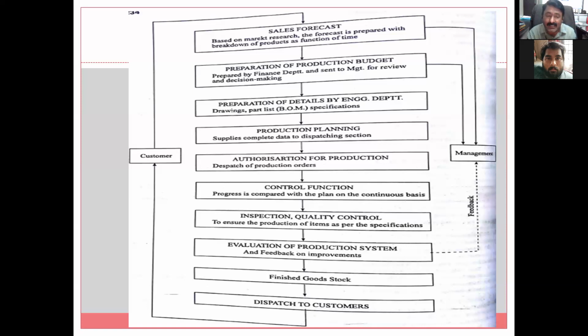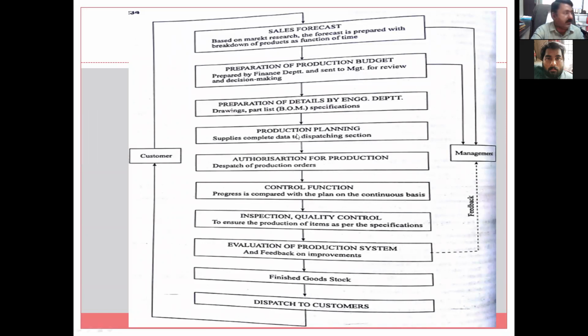And drawings, what are the different tolerances? If you take any of the parts, what are the tolerances for that part? What is plus and minus? What is the material? What is the angle given? What is the surface finish requirement? Which type of bending is required, etc. As far as drawing is concerned, you can go for this. A lot of things are there. So this is about the preparation of details by the engineering department.